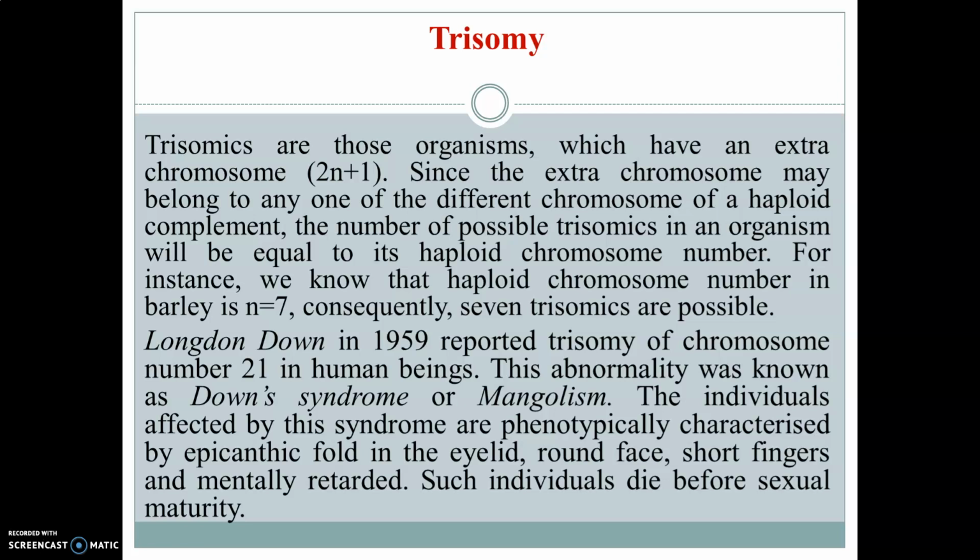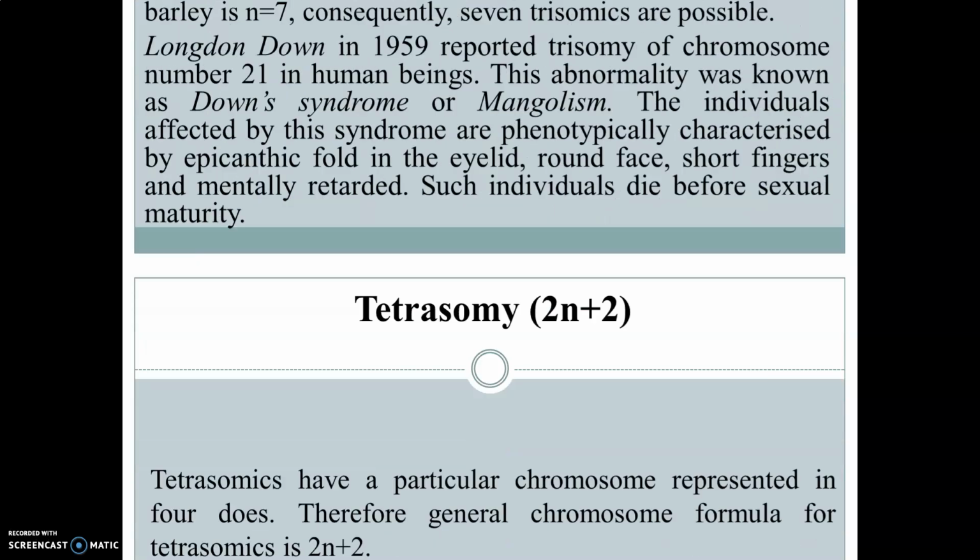Down in 1959 reported trisomy of chromosome number 21 in human beings. This abnormality is known as Down syndrome or Mongolism. The individuals affected by this syndrome are phenotypically characterized by an epicanthic fold in the eyelid, round face, short fingers, and mental retardation. Such individuals die before sexual maturity.